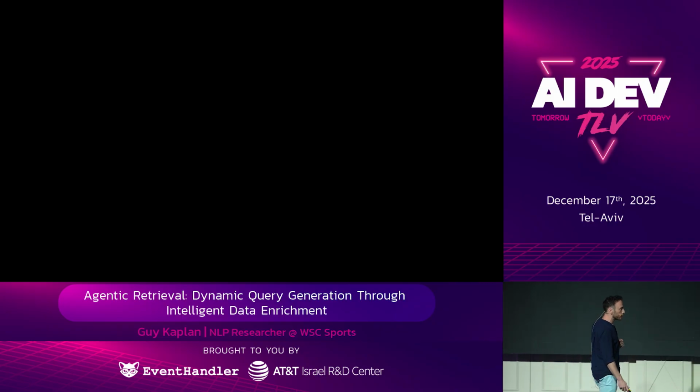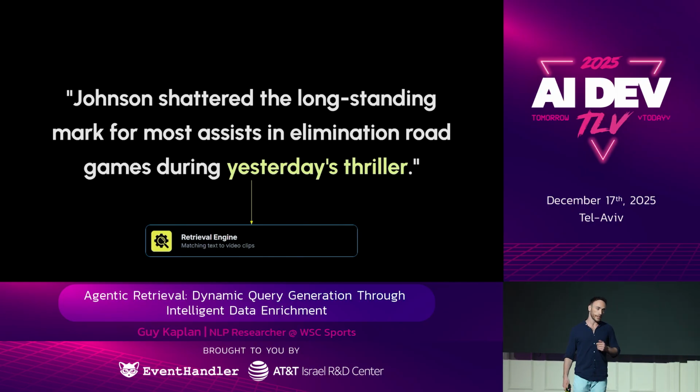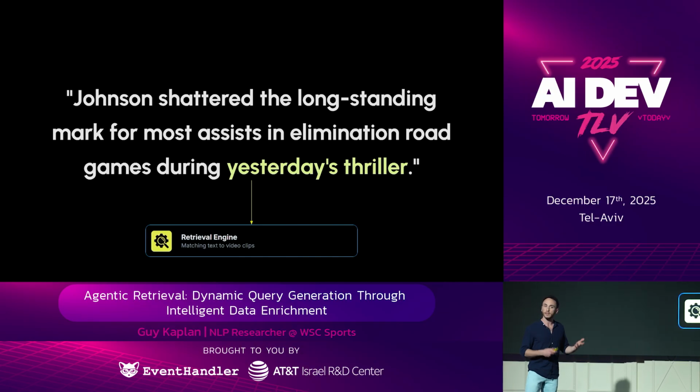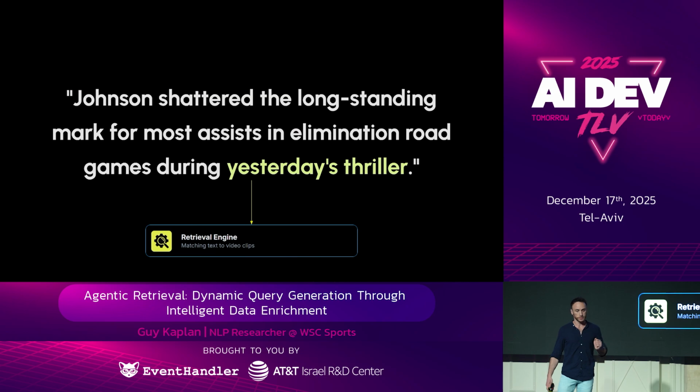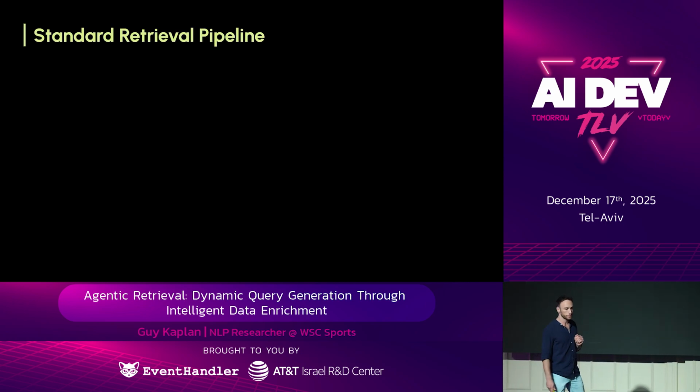So let's start with an example of tackling this problem. This is a sentence that our retrieval engine can get. "Johnson shattered the long-standing mark for most assists in elimination road games during yesterday's thriller." Now, if you're an NBA fan, you might think this is about Jalen Johnson. He's a rising star playing for the Hawks. But if you're not a fan, you might just see Johnson. And unfortunately, this is exactly where technology also gets confused.